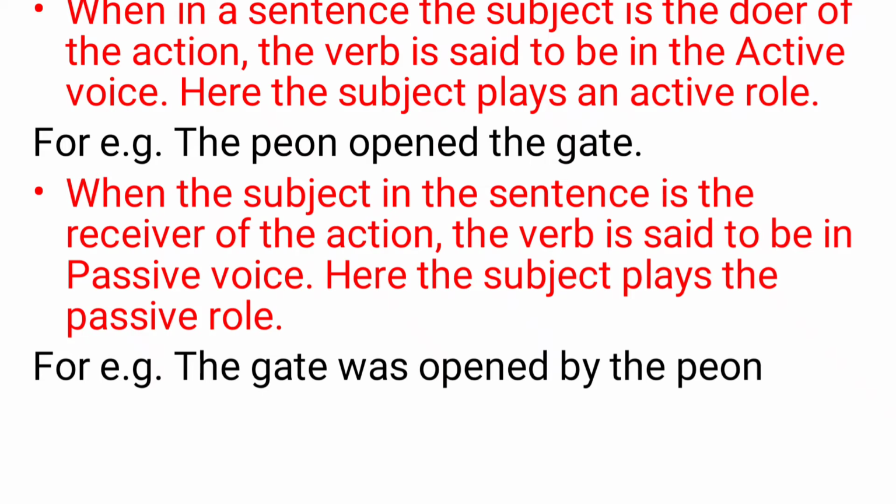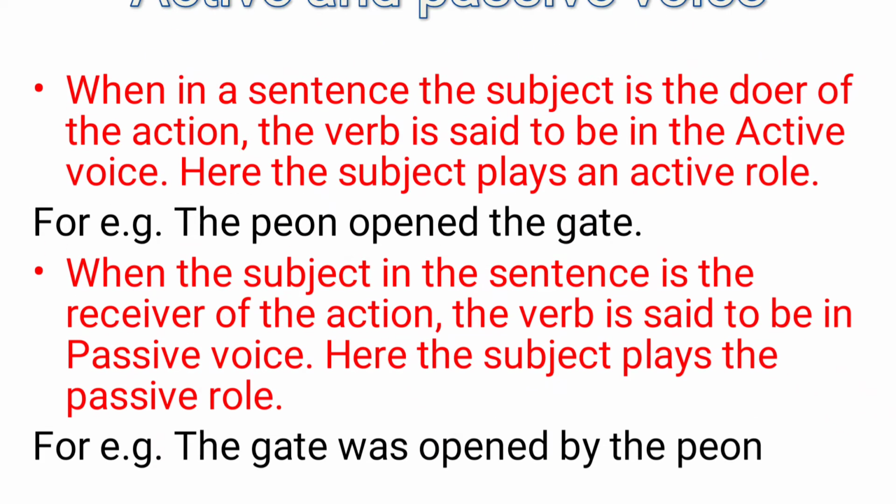And when the subject in the sentence is the receiver of the action, the verb is said to be in the passive voice. Here the subject plays the passive role, or we can say that the subject will be placed in the object place. For example, the gate was opened by the peon.